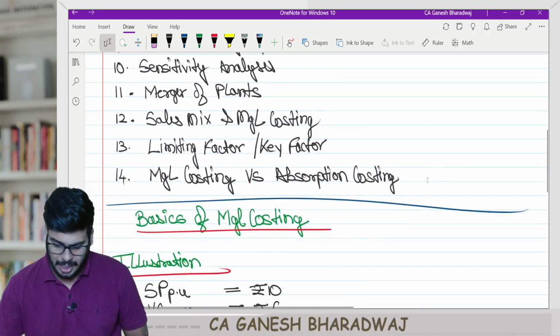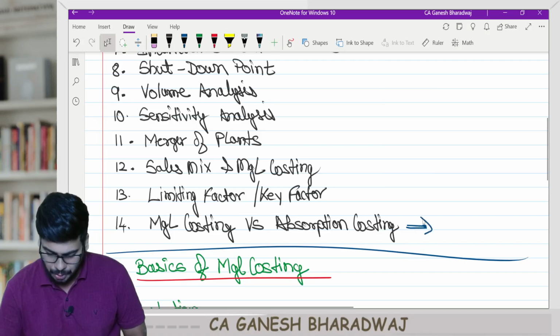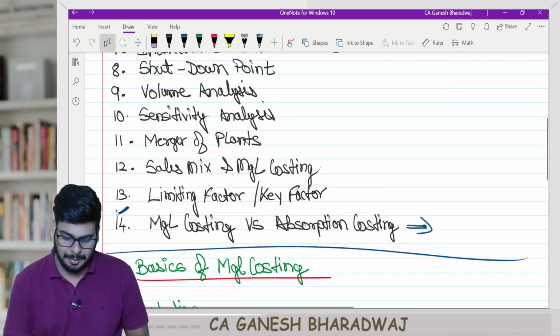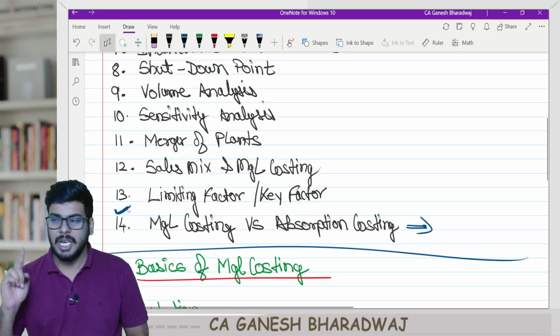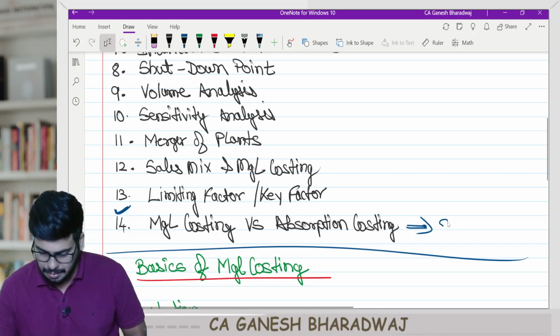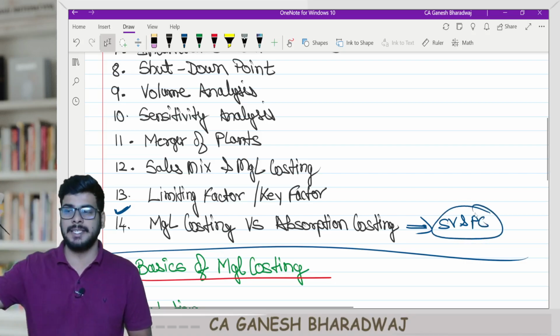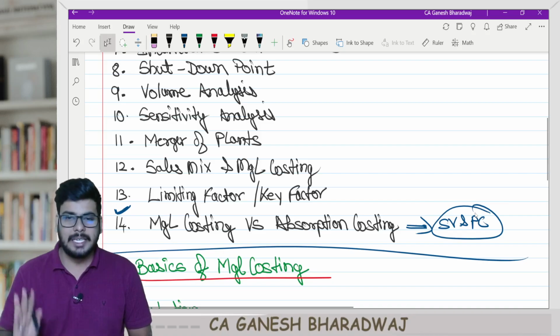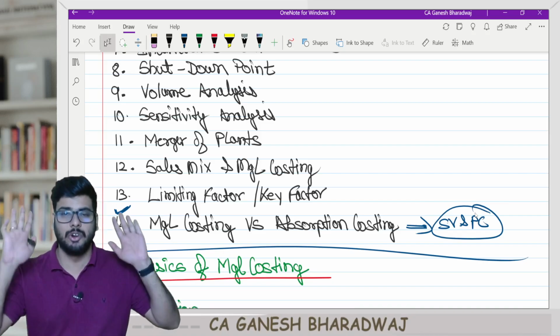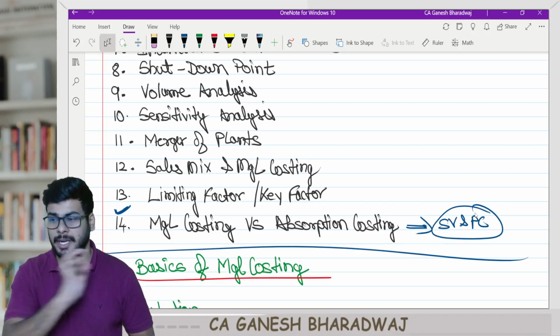In the last segment alone, that is learning objective number 14, we will be seeing the stock valuation and profit computation objective. What it is, I will tell you separately. Till then, the entire chapter is only going to be decision making. No second thoughts about it.